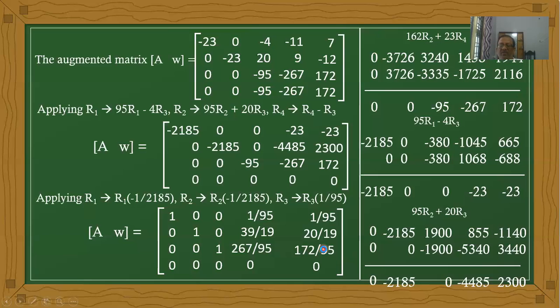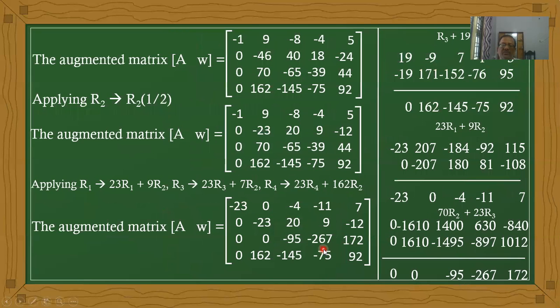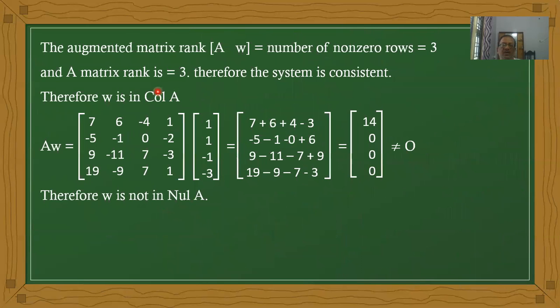Therefore, the number of non-zero rows in the augmented matrix is 3. Therefore, rank is 3. And the same for the A matrix, the rank is also the same, because there are 3 non-zero rows. Therefore, both ranks are the same.